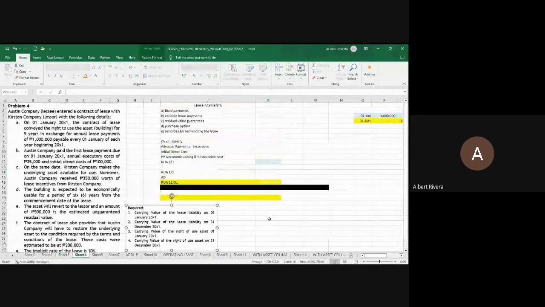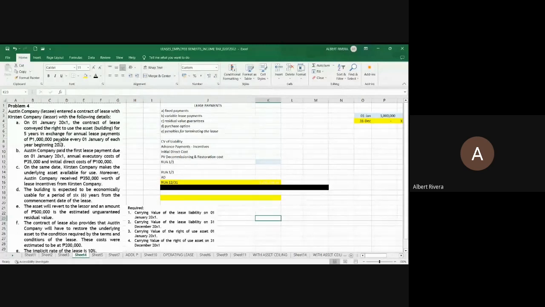In item 4.a, it says that there is a contract of lease entered into by Austin and Kirsten Company that started on January 1, 20X1, and the starting payment is also on January 1, 20X1, and the subsequent payment of the rentals will be made every January 1 thereafter.